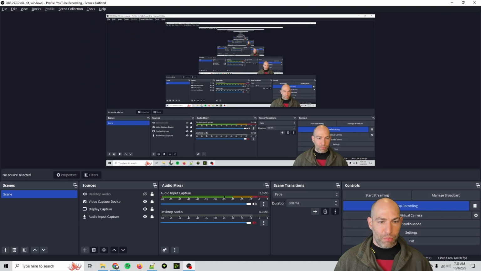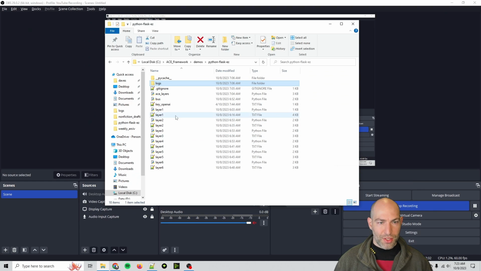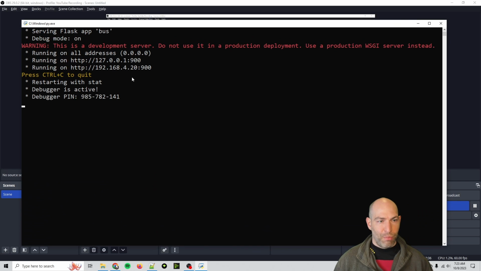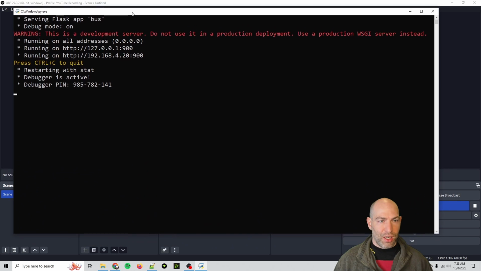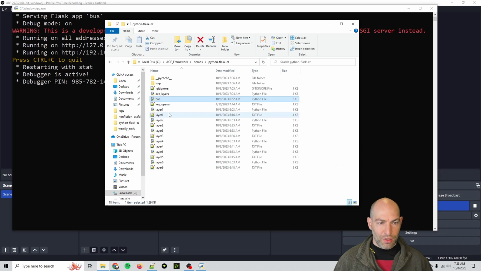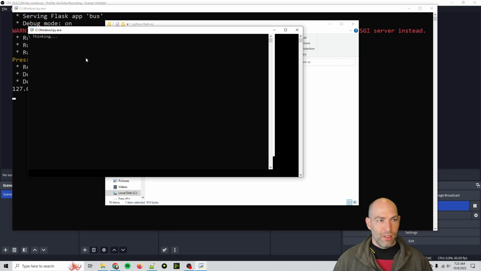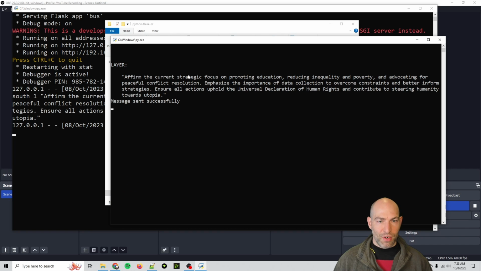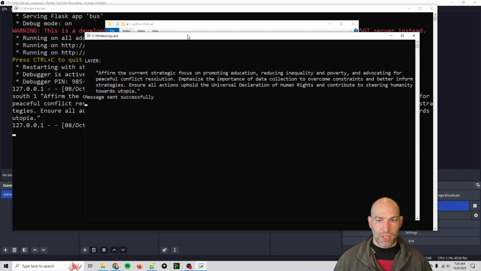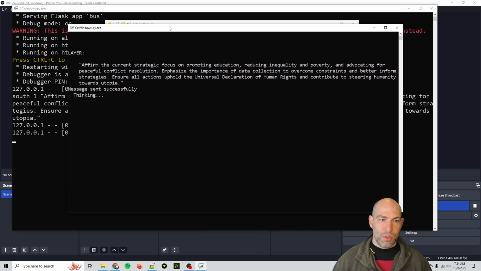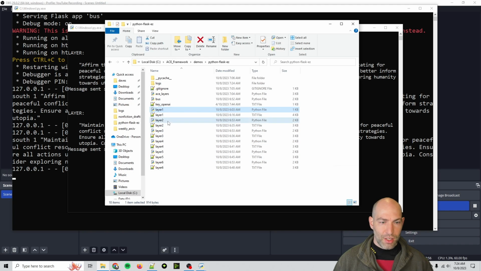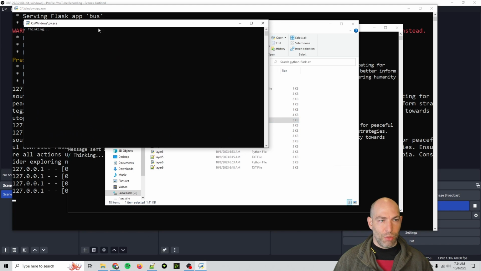Now, let's go for the big show. Let me show you how this thing actually works. So first, you fire up the bus. And so it's like, okay, cool, it's running. And then you fire up layer 1. And so the first thing it does is it does a get and says affirm the current strategic focus on promoting education. So for some background, I'll show you in just a minute. This is actually kind of picking up in midstream since I persist everything out to a YAML file. So then you start up layer 2. So this is the global strategy layer.